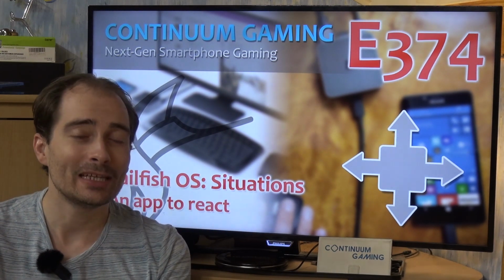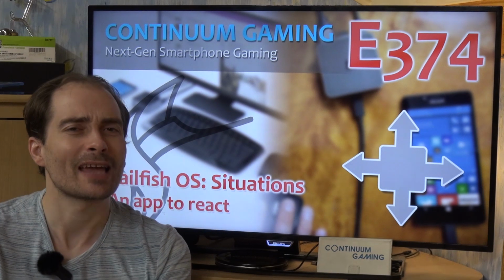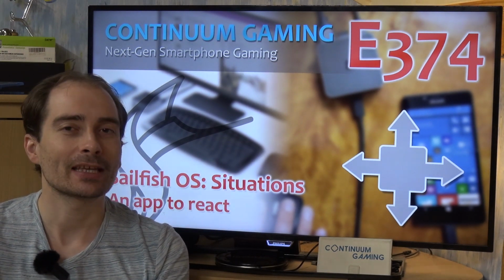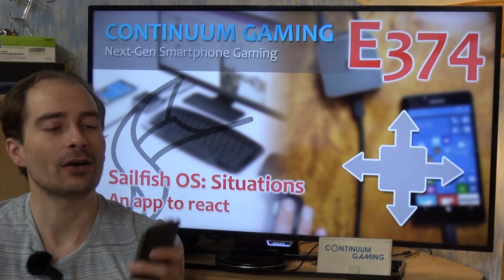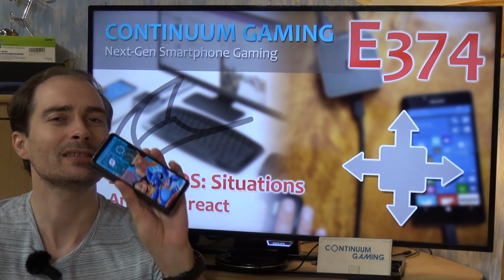It really is very powerful, and probably one of the best apps I have seen in Sailfish OS for now. You can get it from Jolla's own store, and I will show you what this is all about and what you can do with it.